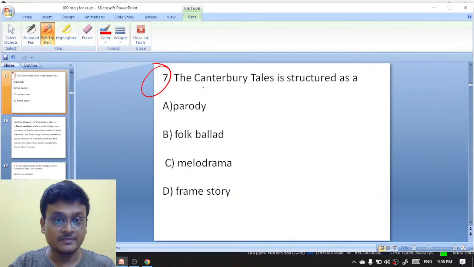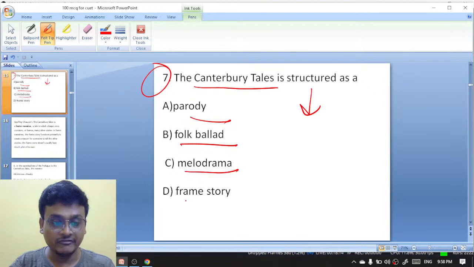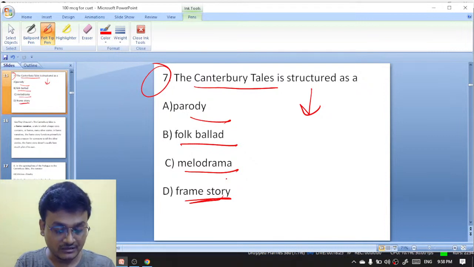Question 7 is on your screen. The Canterbury Tales is structured as a parody, folk ballad, melodrama, or frame story. What would be the right answer to question number 7? Do answer in the comment box. Now concentrate on question number 7. We are having 100 questions. We'll finish.